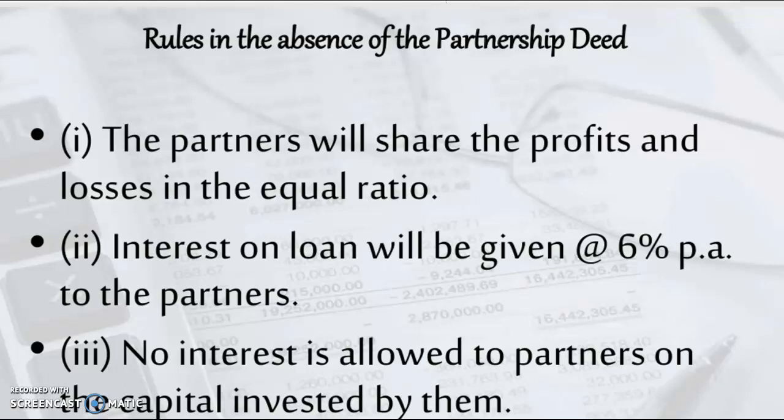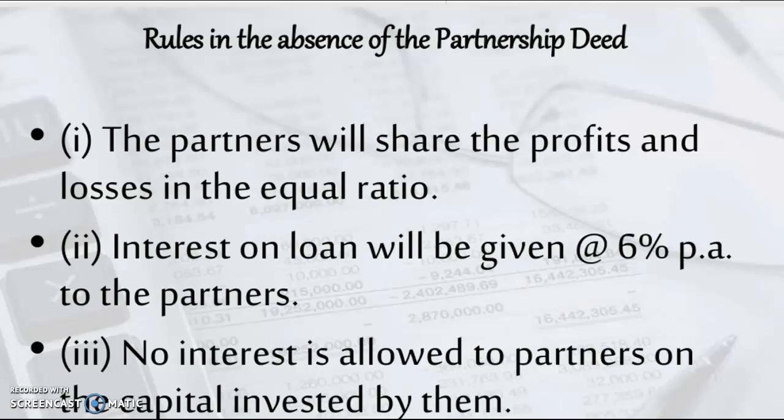I repeat, no partner is entitled to any remuneration in any form, whether he is an active partner or a sleeping or dormant partner.